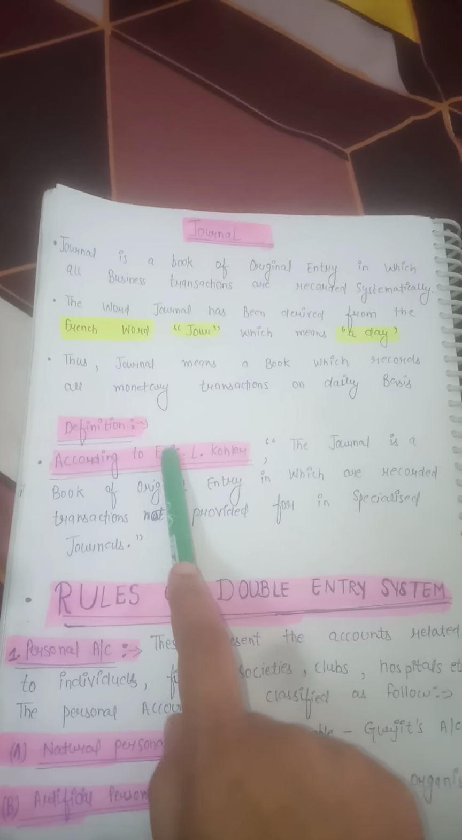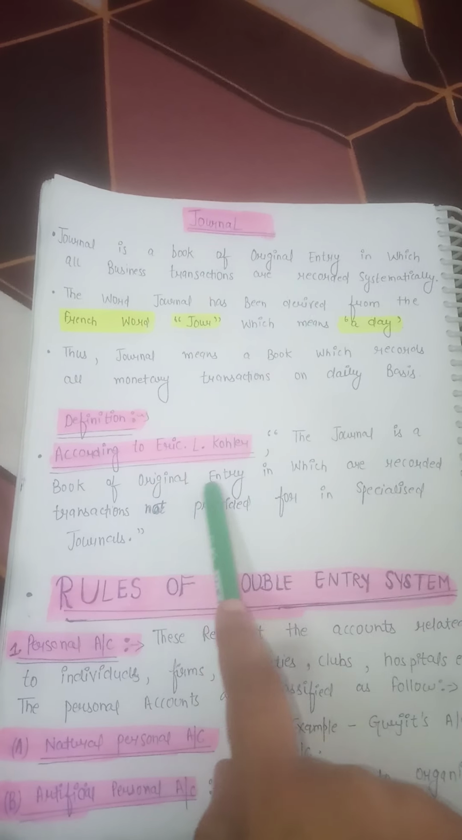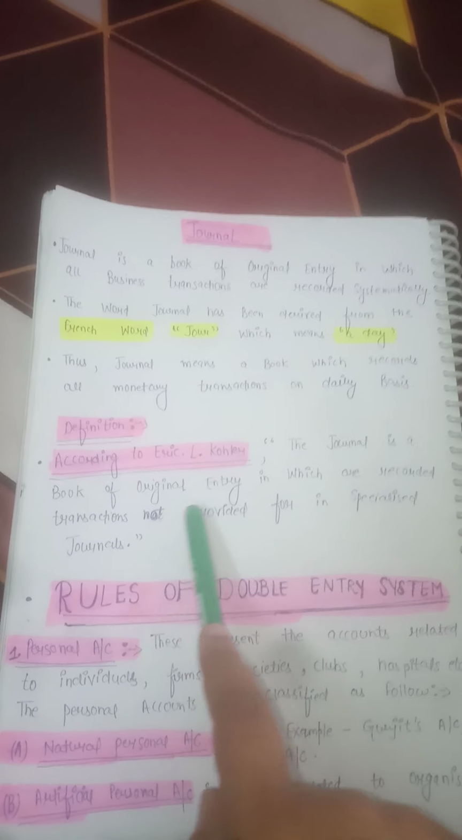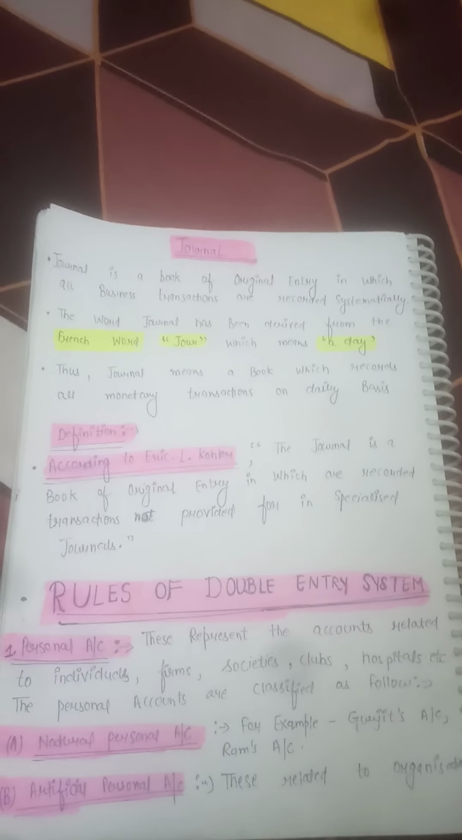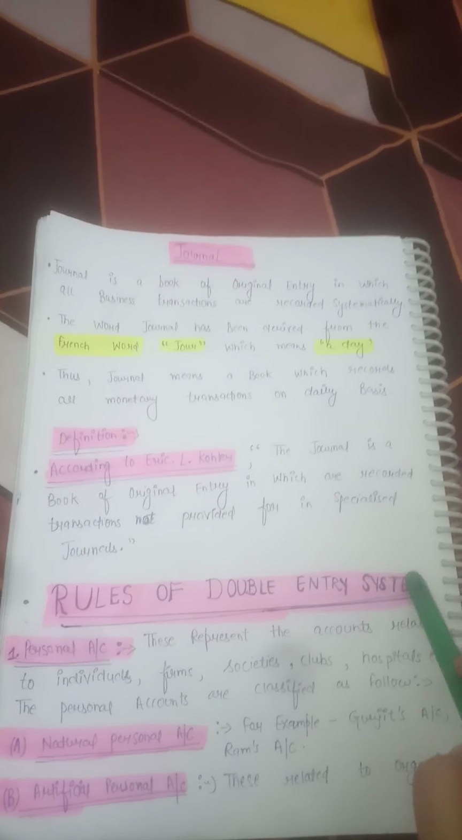Definition: according to Eric L. Kohler, the journal is a book of original entry in which are recorded transactions not provided for in the specialized journals. Rules of double entry system. Friends, double entry system is also called a journal, right?